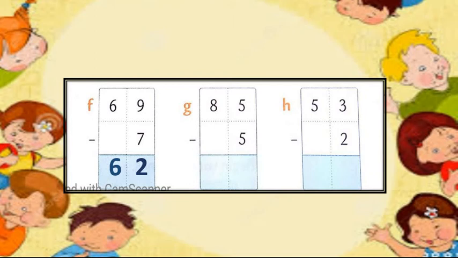There is 5 minus 5. We get 0. 8 minus 0, we get 8. 85 minus 5, we get 80.